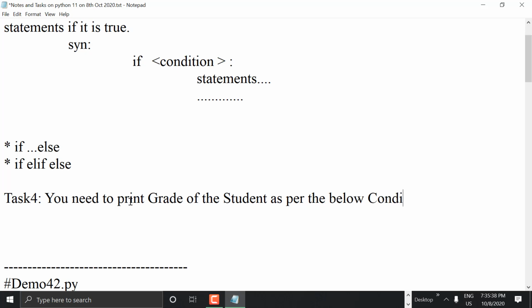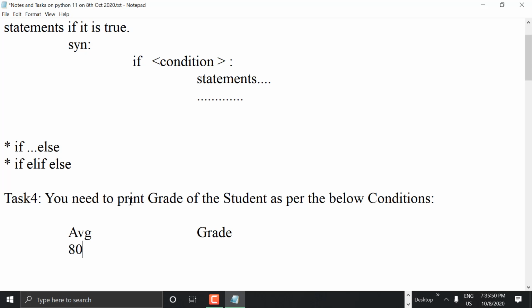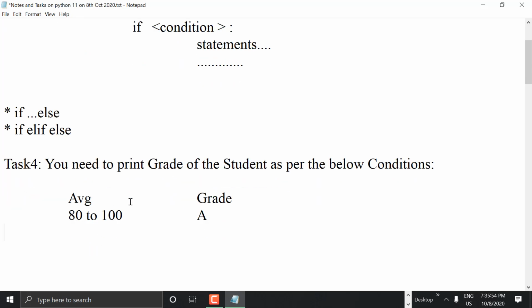Like if average is this much, in between this one and this, grade is this. For example, if average is between 80 to 100, then the grade is A. If average is between 70 to 79, then it's B grade. Okay.